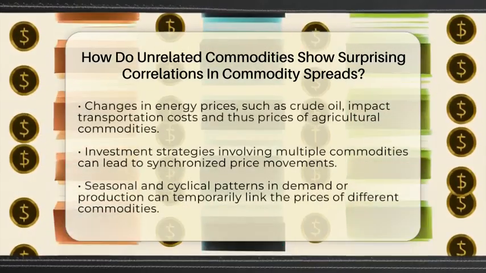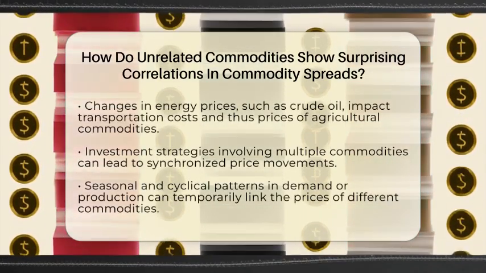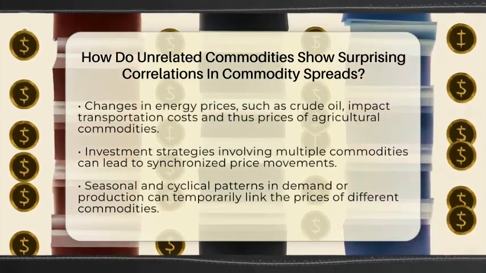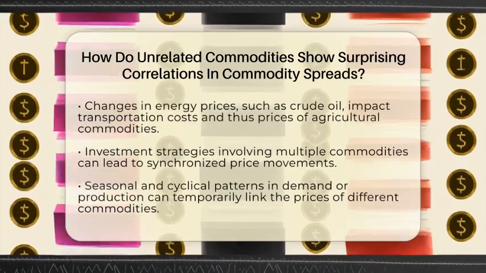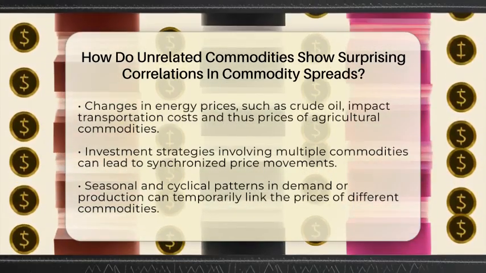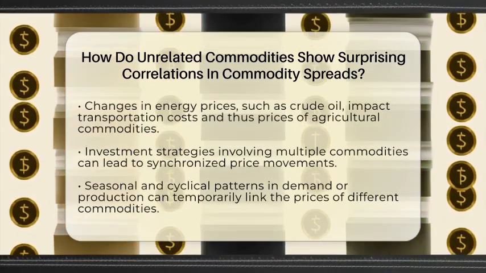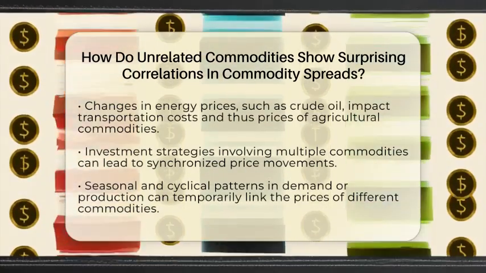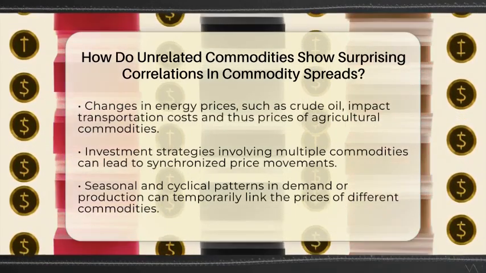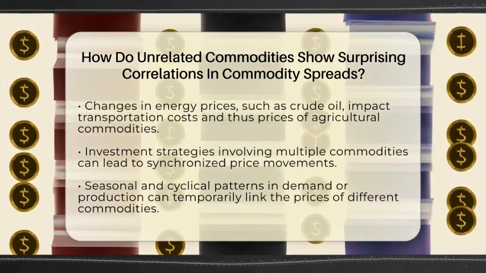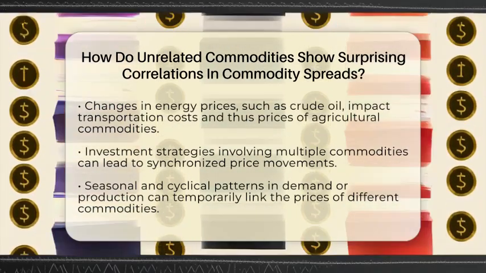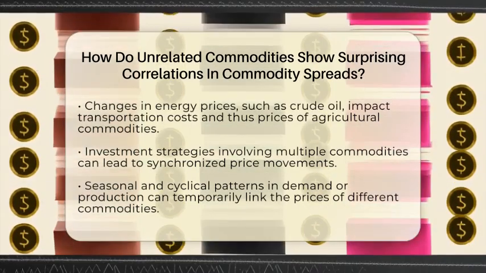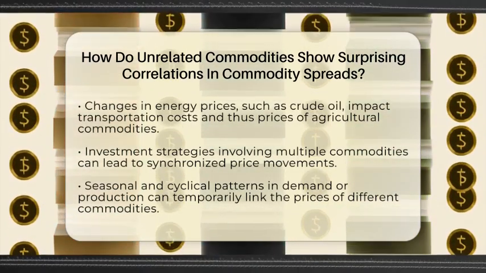This means that even unrelated commodities can show similar price trends because they are both responding to the same economic signals. Currency fluctuations also play a role. When the US dollar gets stronger, many commodities priced in dollars tend to drop in value. This affects commodities like metals and agricultural products, causing their prices to decline simultaneously, even if they are unrelated by nature. So, a change in currency value can create a link between commodities that don't seem connected at first glance.